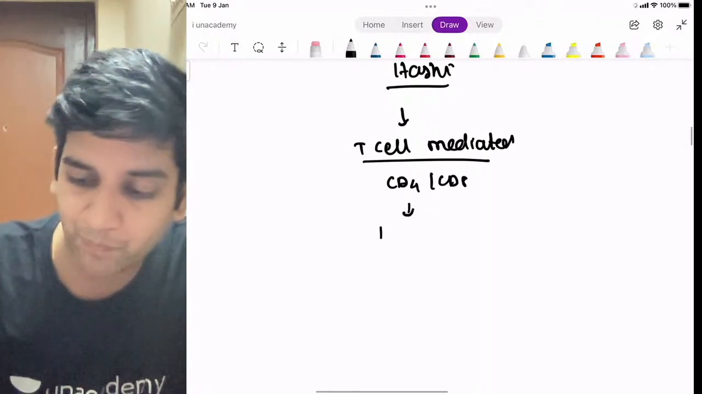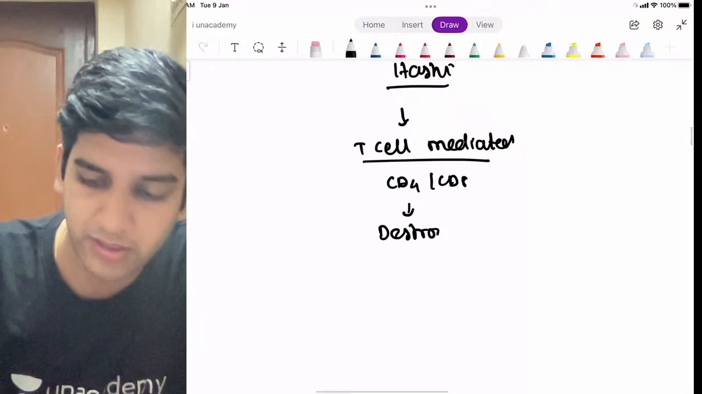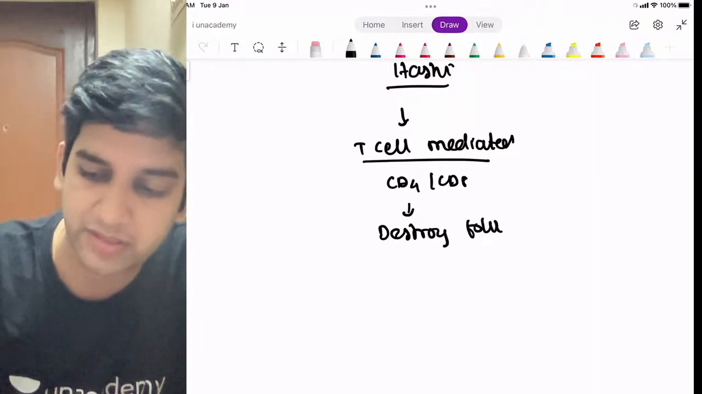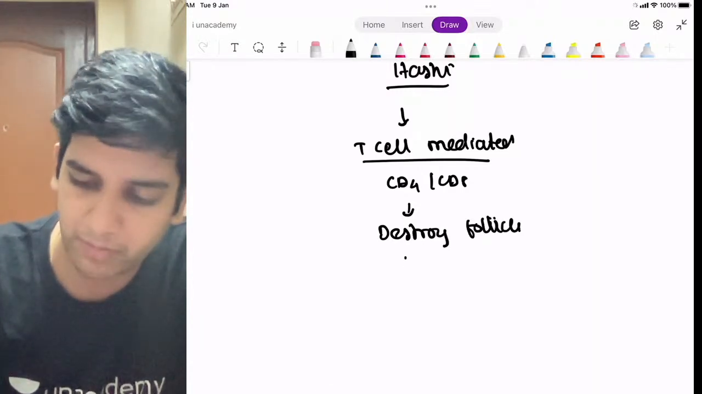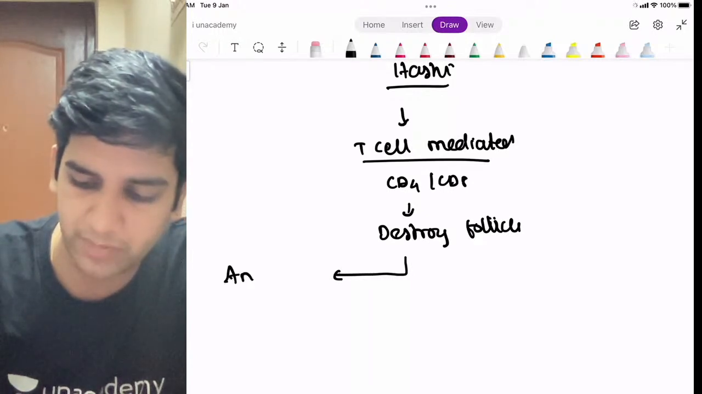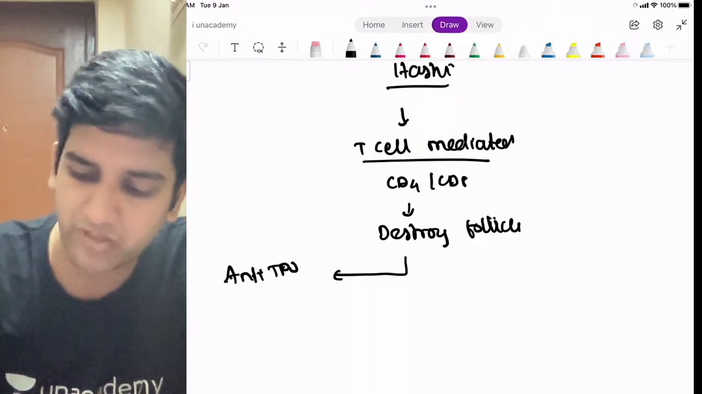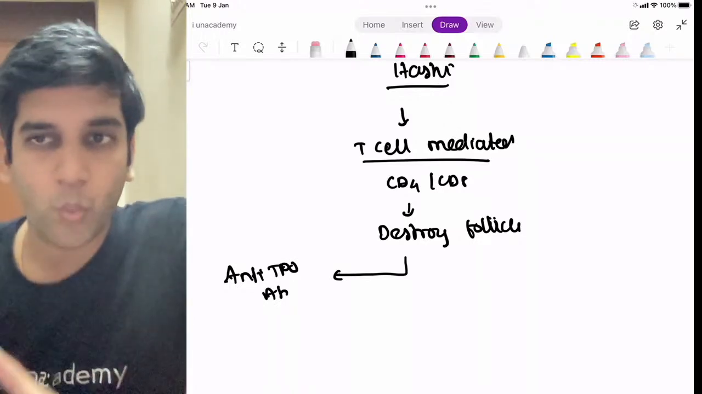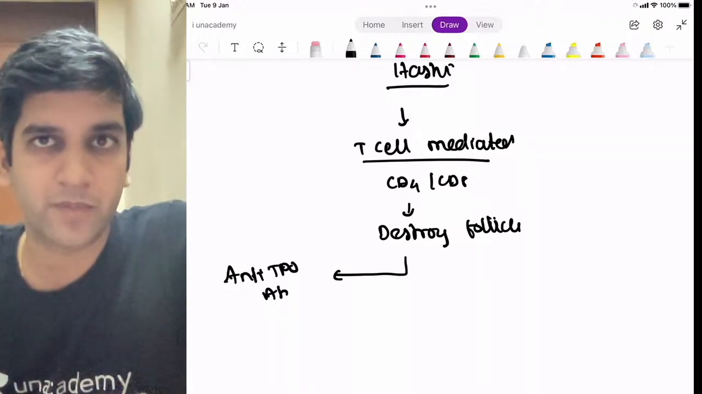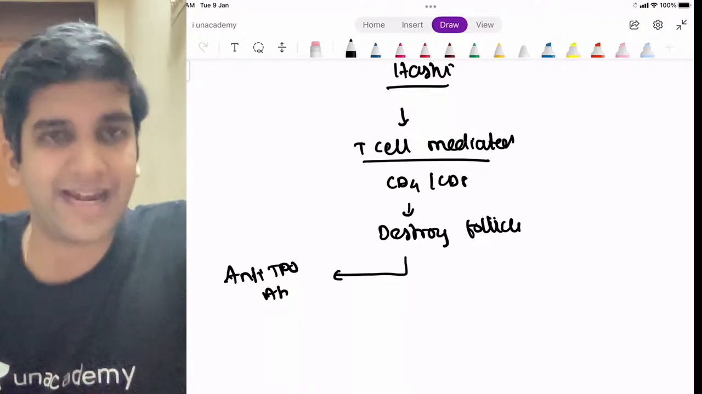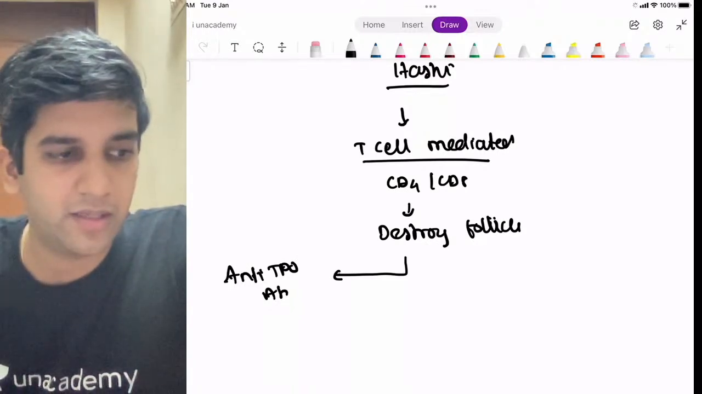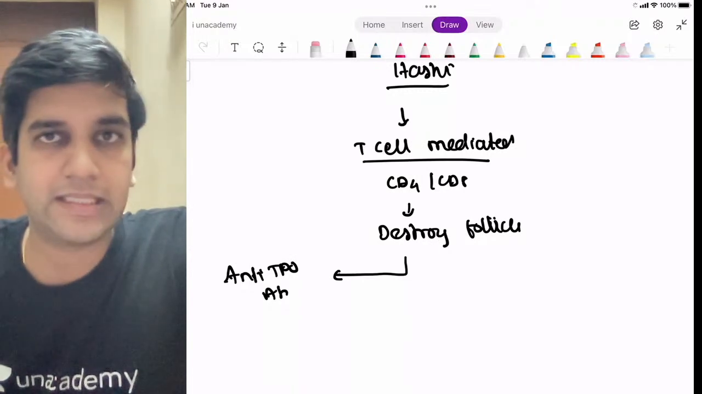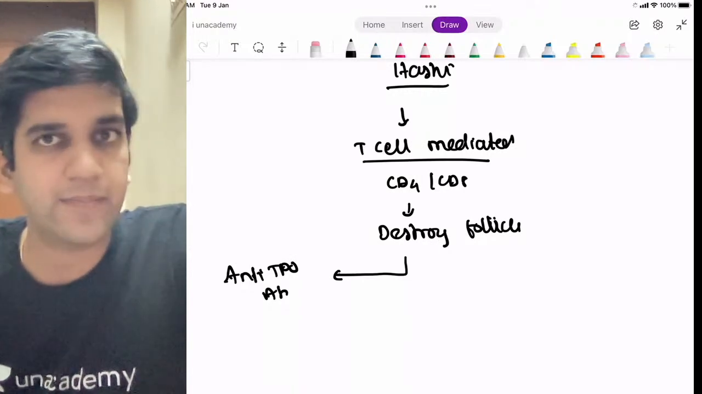These T cells destroy thyroid follicles. When they destroy thyroid follicles, as an effect of this destruction, my body is going to develop anti-TPO antibodies. This also will cause a little bit of damage to the existing thyroid, but it's an effect of the destruction. Why I want you to know this is, now if I have a random cooked-up question saying, what type of hypersensitivity is there in Hashimoto's thyroiditis? Type 4 or type 2?